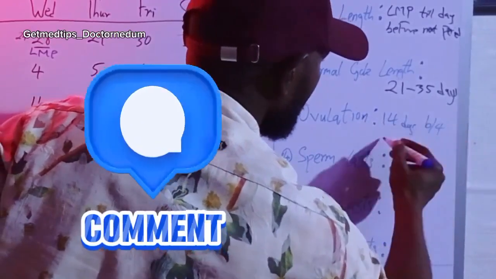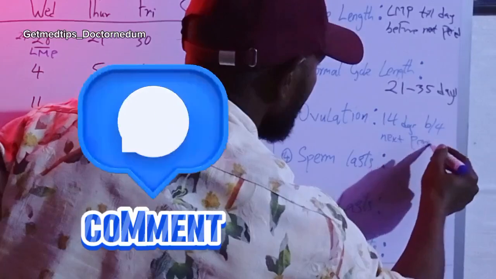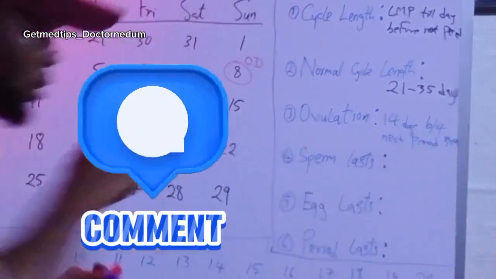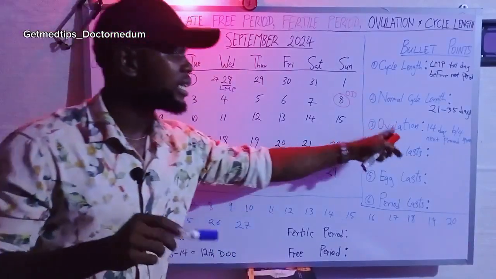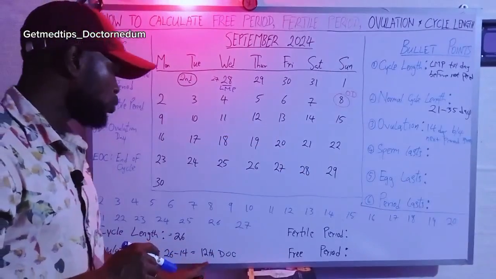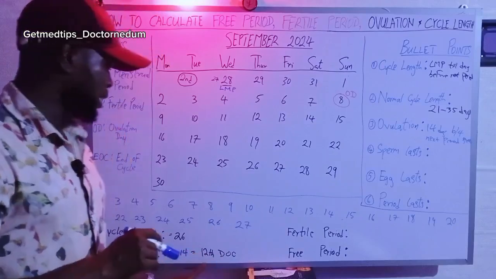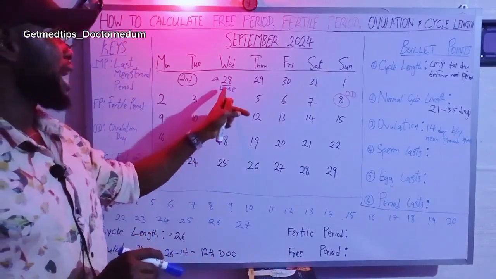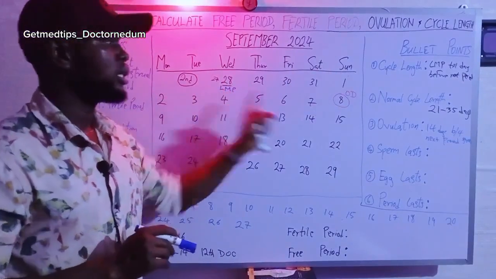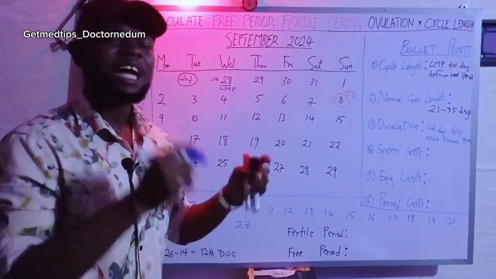All right, so ovulation, lest we forget, is 14 days before the next period starts. So 14 days before the next period starts is the ovulation. So we have done the calculation and we got the 12th day of the cycle. Then use that 12th day of the cycle, go back into the calendar and count 12 starting from day 1, which is the last menstrual period, and we got 8. So on the 8th of September is her most fertile period.